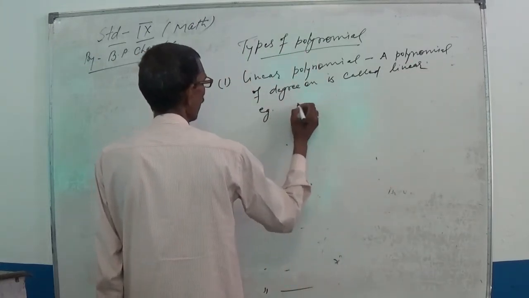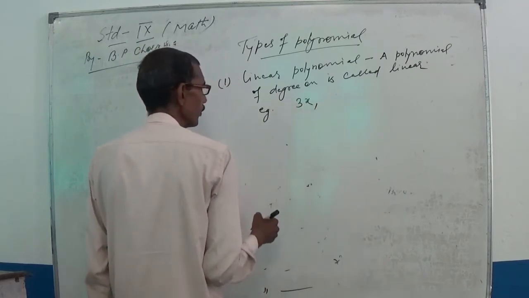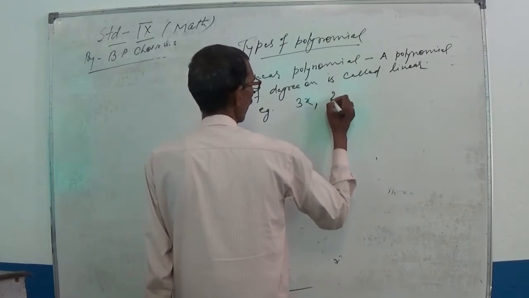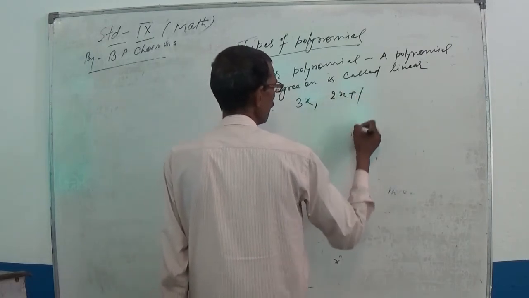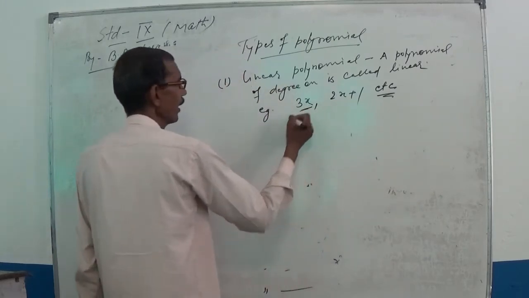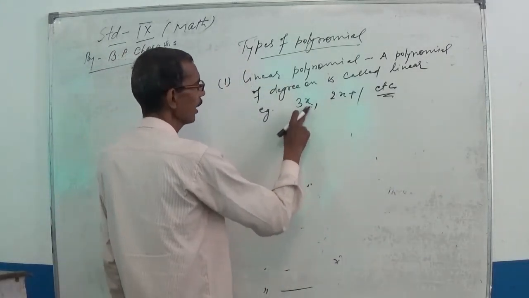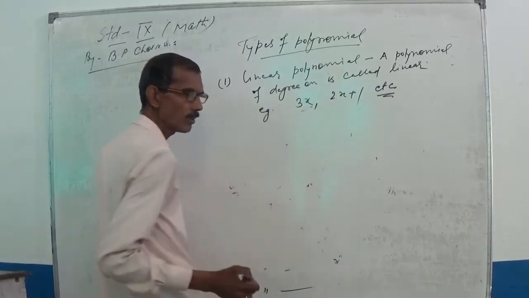Example, 3x or 2x plus 1, etc. Here the highest power of the variable is 1. Only x, meaning x to the power 1.